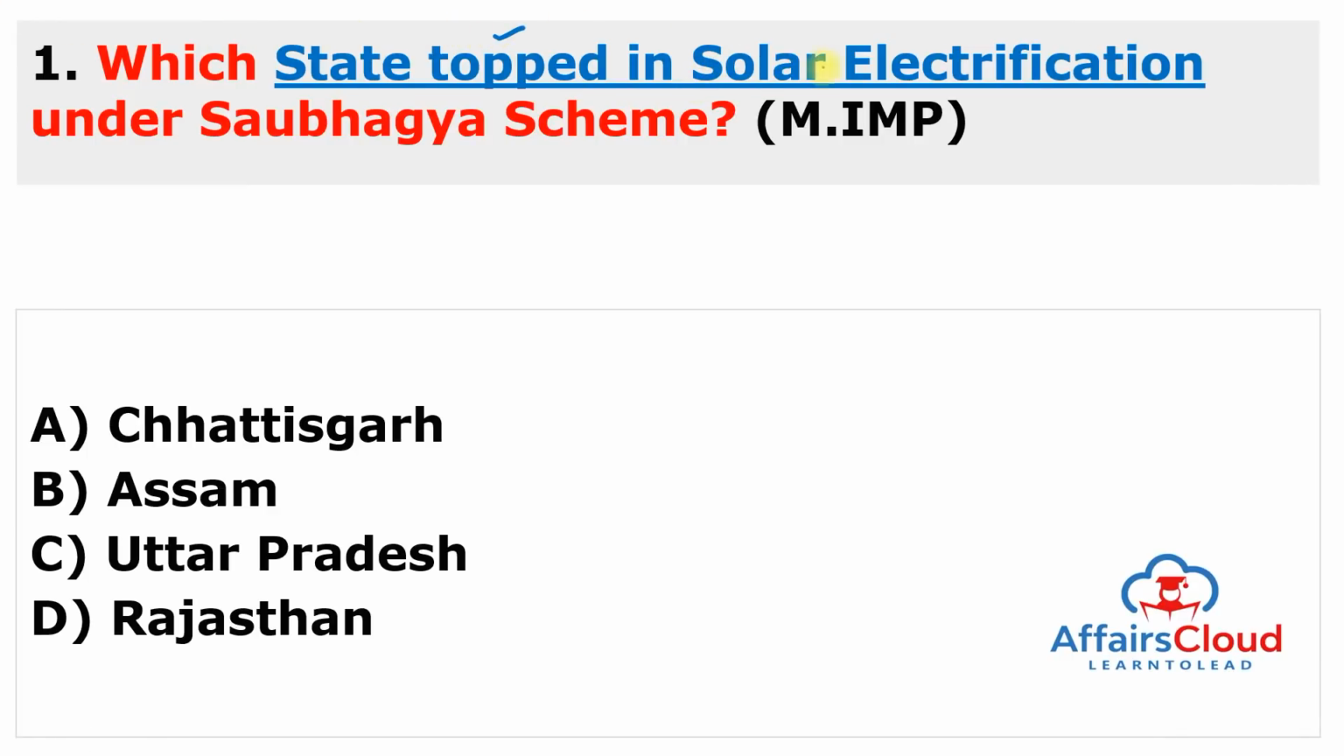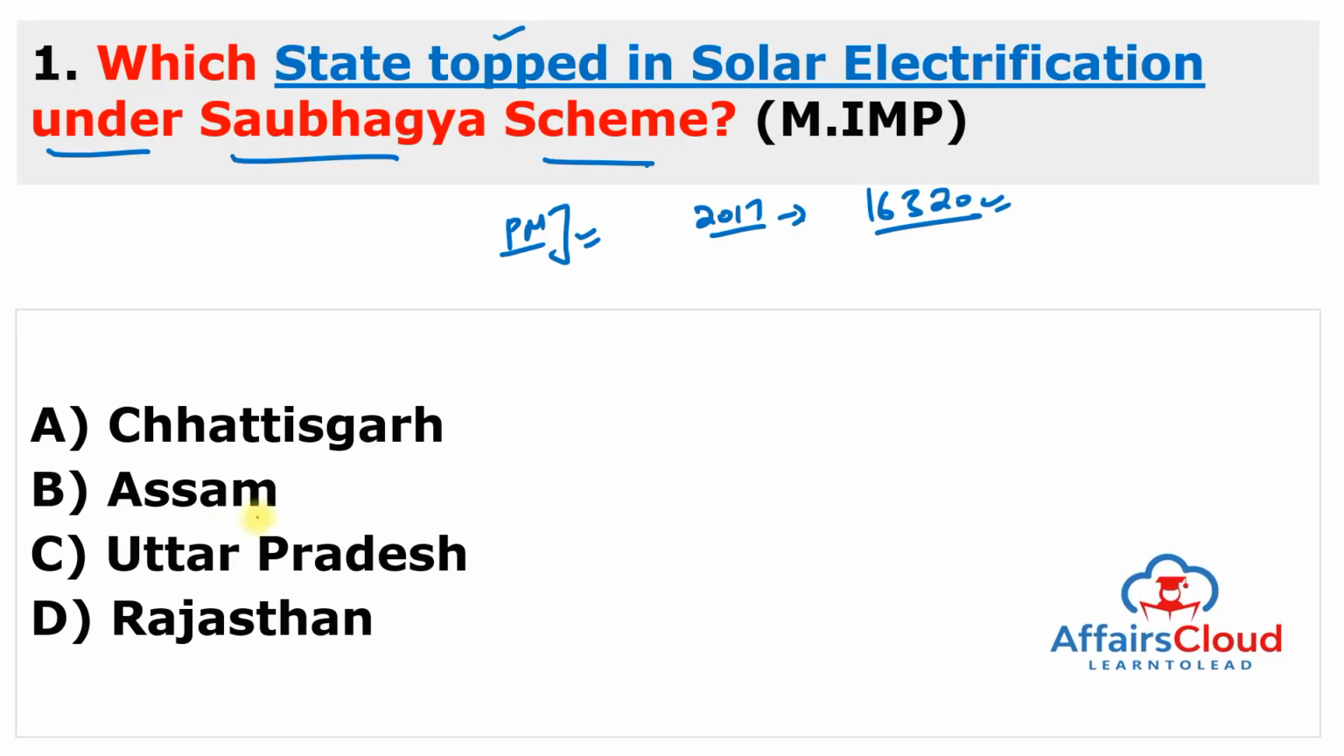Here is the first question in the most important section. Which state topped in the solar electrification under the Soubhagya scheme? Soubhagya also stands for Prime Minister Sahaj Bijli Har Ghar Yojana. This scheme was started in the year 2017, and the total outlay, which means the total financial assistance under this scheme, is 16,320 crore rupees. And the state that topped under this scheme is Rajasthan. So the answer to this question is D.